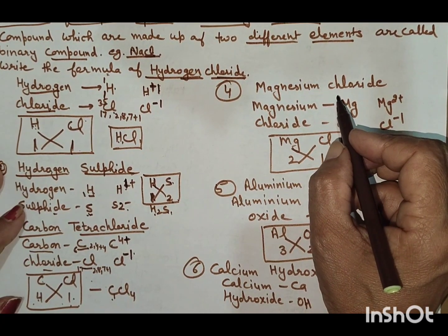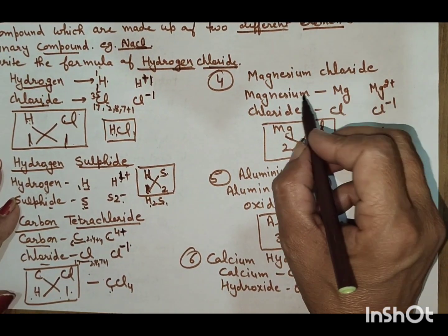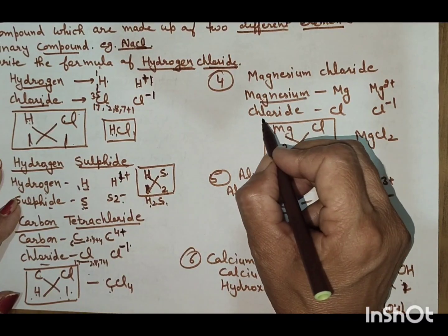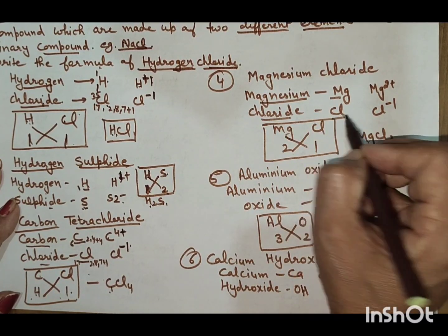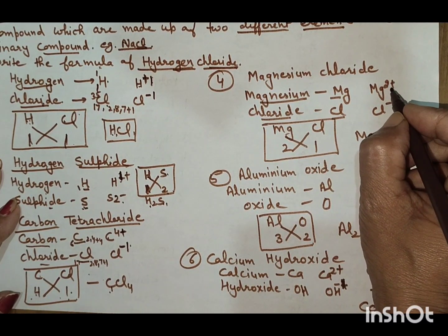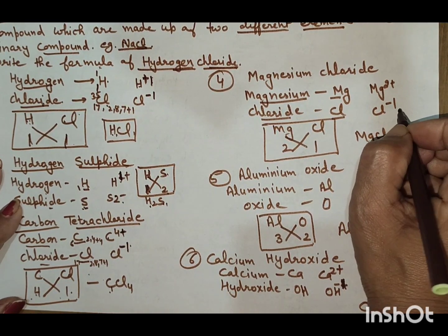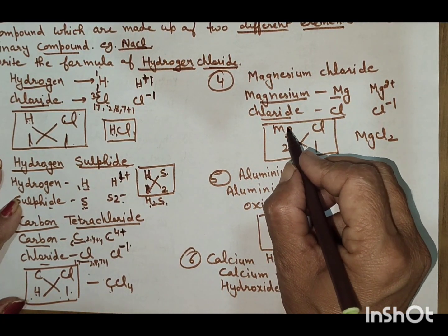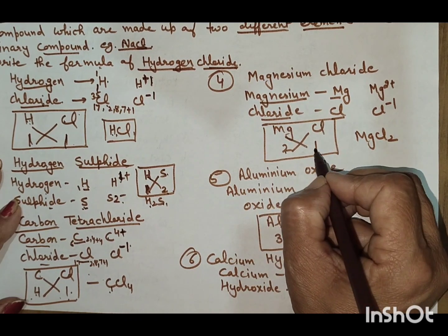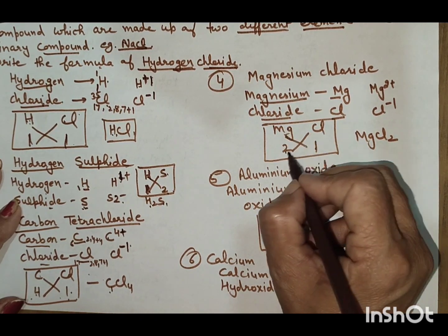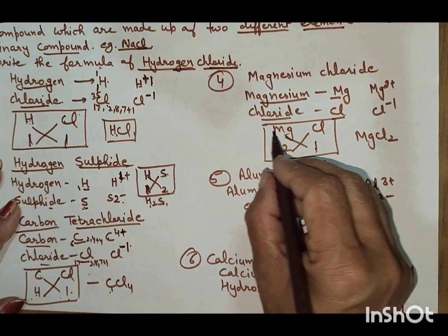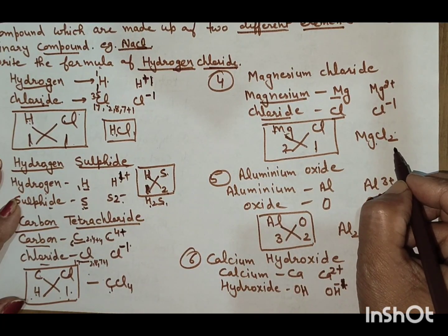Now magnesium chloride. Write down the name of the element and symbol. Magnesium and chlorine. Magnesium valency is 2 plus and chlorine valency is -1. Now write down magnesium 2, chlorine 1 valency, then cross multiply and it will become Mg1 and Cl2.